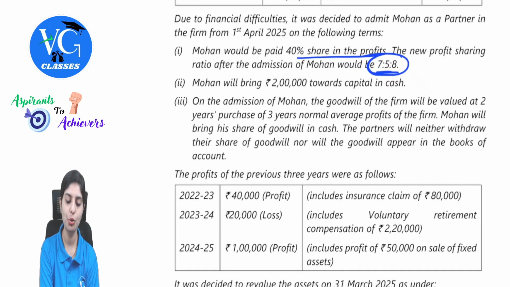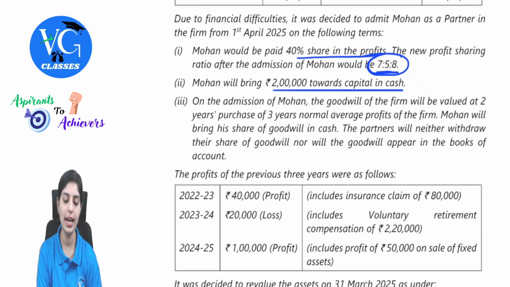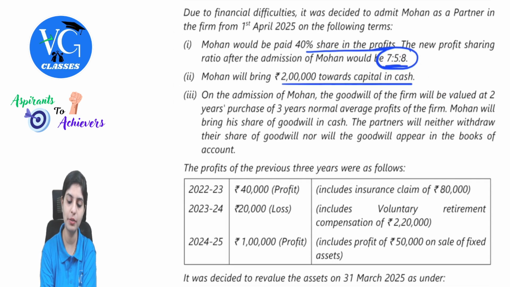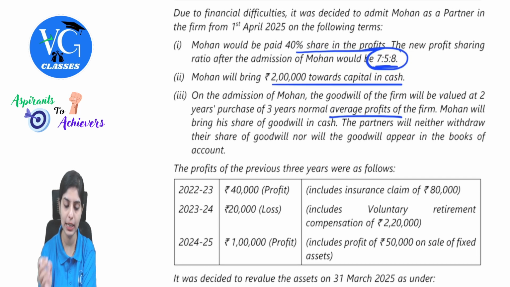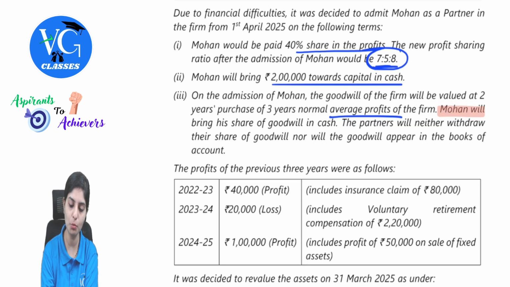Mohan will bring 2 lakh towards capital in cash. On admission, the goodwill of the firm will be valued at 2 years' purchase of 3 years' normal average profits of the firm. So, to calculate goodwill as per average profits method, Mohan will bring his share of goodwill in cash. The partners will neither withdraw their share of goodwill nor will the goodwill appear in the books of accounts. So, the question is clearly emphasizing that Mohan will bring his share of goodwill in cash.